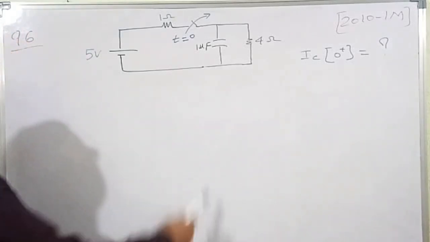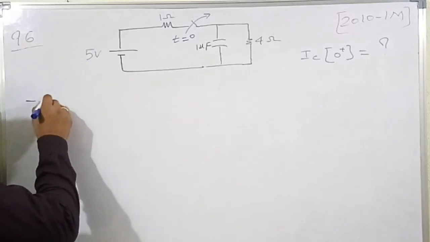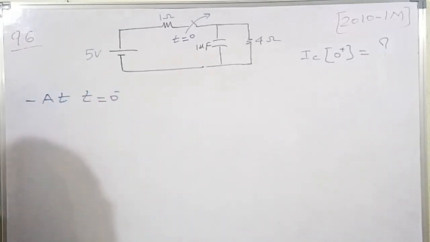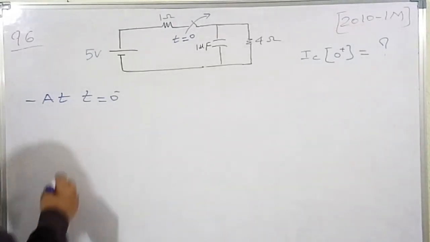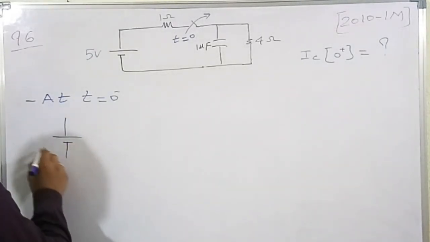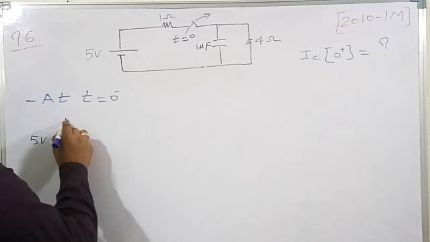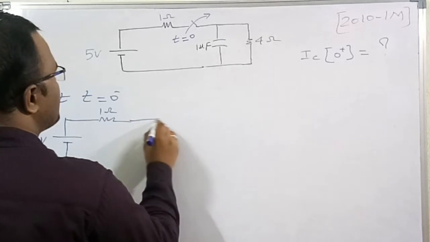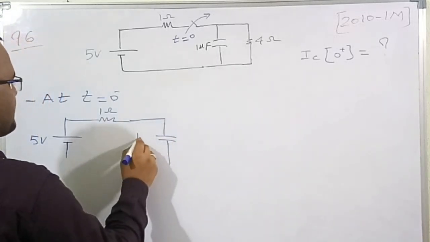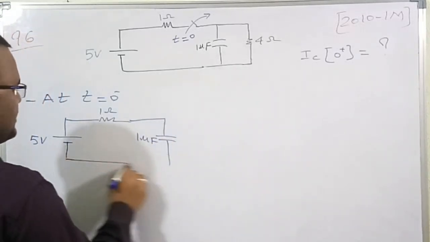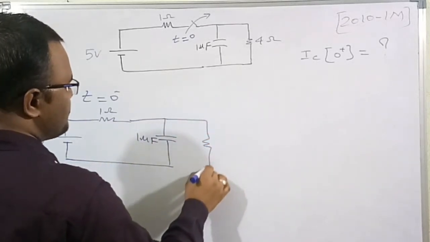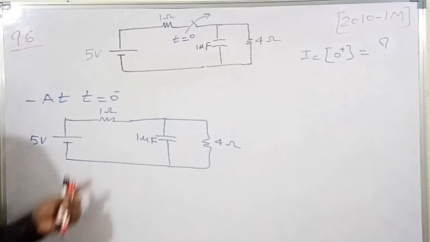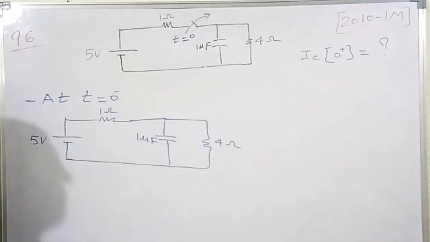See here, they have given that. At t equal to 0 minus, I am going to draw the circuit. At t equal to 0 minus, the switch is closed. So this is a 1 ohm resistor, the switch is closed, this is a 1 microfarad capacitor, and this is a 4 ohm resistor. As the switch is closed, I have drawn it in a closed position.